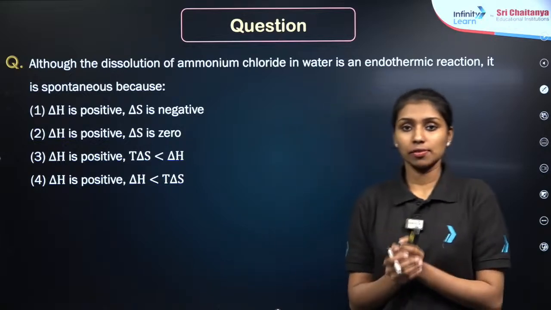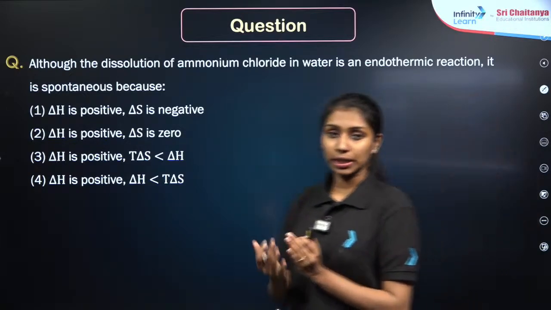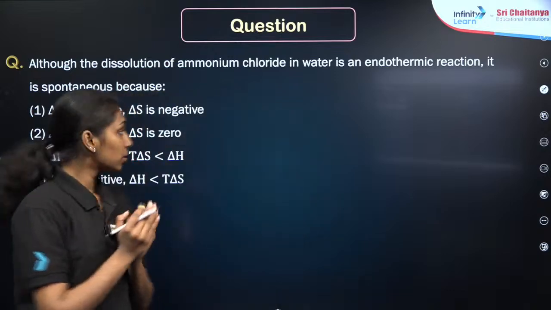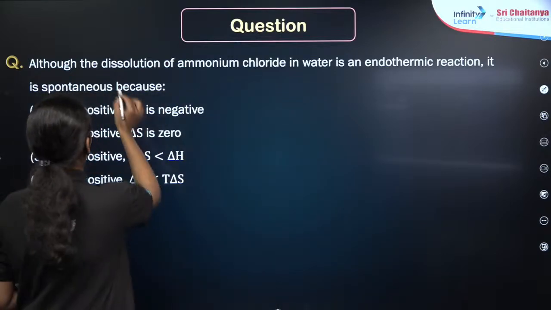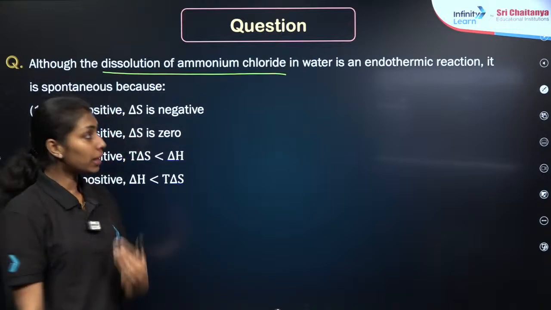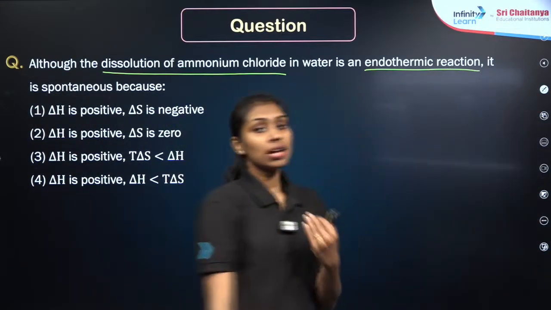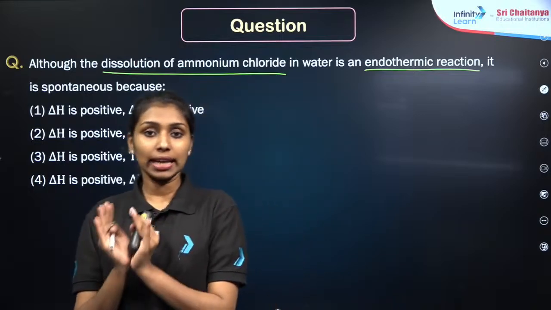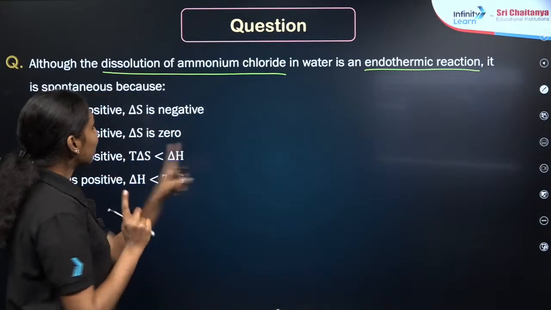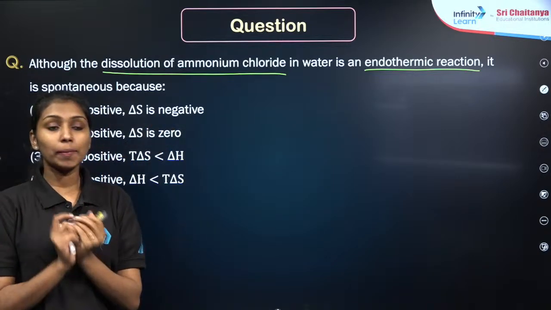Again, here is the last question from this session. Based on the Gibbs free energy equation, find out the spontaneity. The question is the dissolution of ammonium chloride, right? Dissolution of ammonium chloride in water is an endothermic reaction, right? Whenever we discuss enthalpy, we have studied the sign for enthalpy for an endothermic and exothermic reaction, so you must have an idea about that. Then it is spontaneous because what will be the condition?